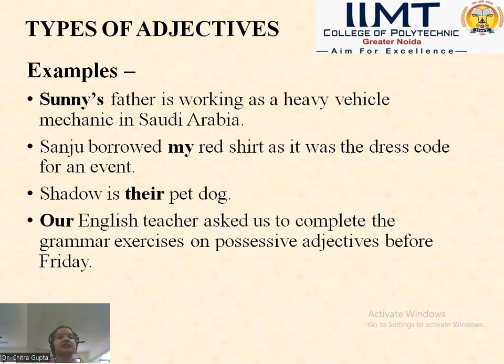Our English teacher asked us to complete the grammar exercises on possessive adjectives before Friday. So which is the noun here? It is English teacher. Possession shows the ownership, that whose teacher? Our English teacher. Our is the possession, the ownership, the belongingness. Our English teacher asked us to complete the grammar exercises. So possession means belongingness, ownership of a particular thing or a particular person, which shows that it belongs to, it is only and only mine.